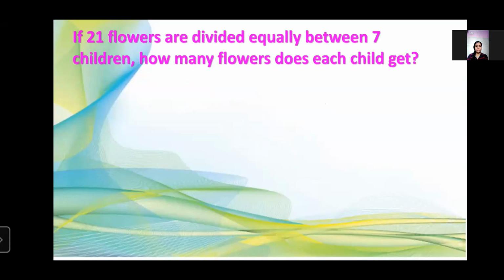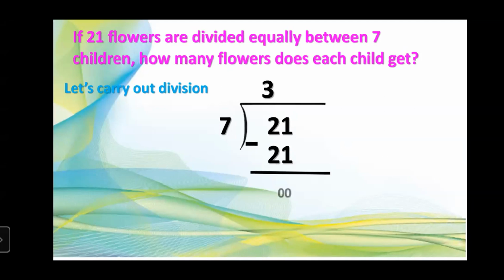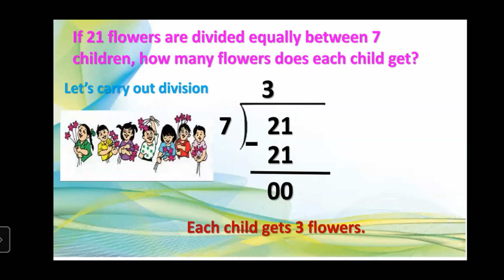In this example, if 21 flowers are divided equally between 7 children, how many flowers does each child get? For this, again, we have to perform division. So let's carry out the division. Here we go. 21 divided by 7. 7 is the divisor and 21 is the dividend. So now let's start. 7 3s are 21, and we get 3 as the answer.